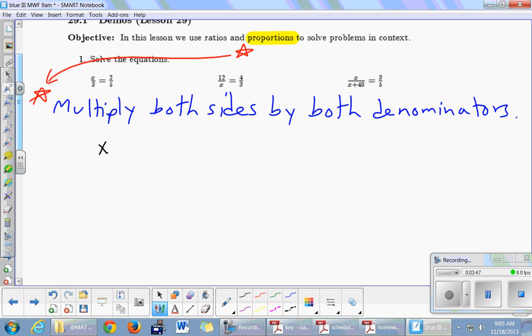So I'm going to copy that x over 3 equals 2/5 right here. And then I'm going to multiply both sides by both denominators. So on the left-hand side, I'm going to multiply by 3 and 5. 3 times 5 times. But if I multiply the left side by 3 times 5, what else do I need to do right away? If I multiply one side by 3 times 5, then we got to multiply the other side by 3 times 5, right? You have no choice. You got to do exactly the same thing on both sides.